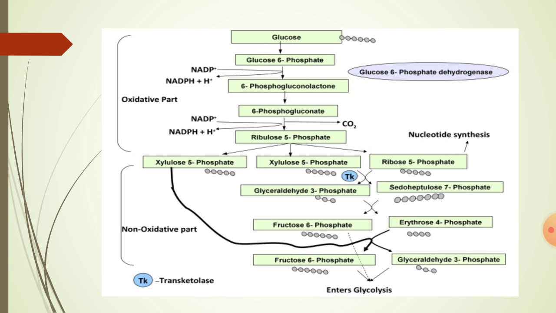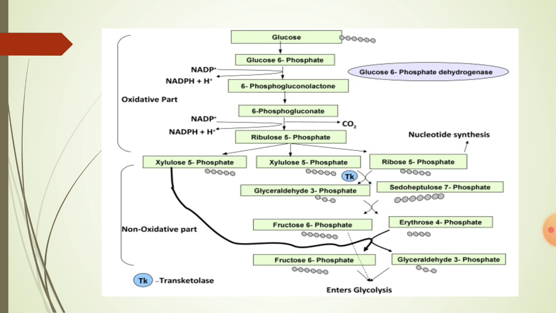Okay, then among the 4 xylulose 5-phosphate molecules, 2 xylulose 5-phosphate molecules and 2 ribose 5-phosphate molecules in the presence of transketolase enzyme give 2 pseudoheptulose 7-phosphate molecules and 2 glyceraldehyde phosphate molecules. So if you count the number of molecules, it is always equal. So before the reaction, out of 4 xylulose 5-phosphate molecules, 2 xylulose 5-phosphate molecules remain as it is. They do not involve in the reaction.